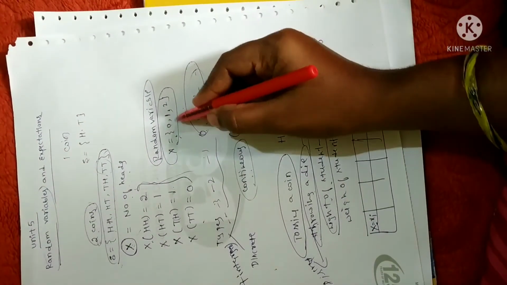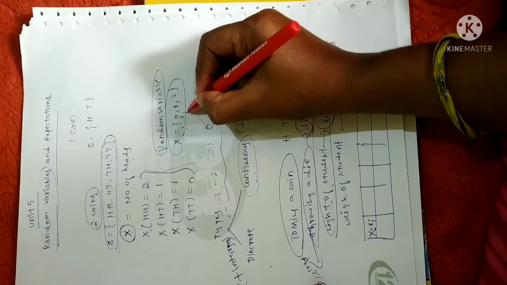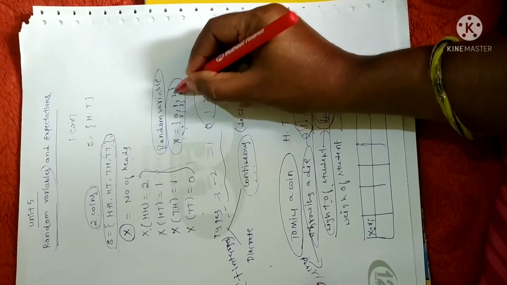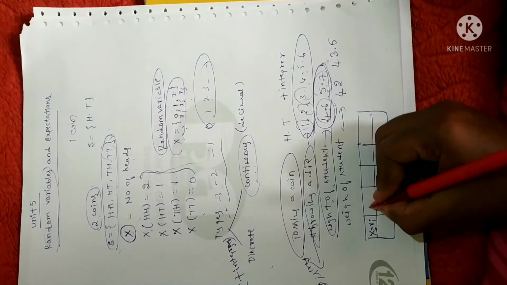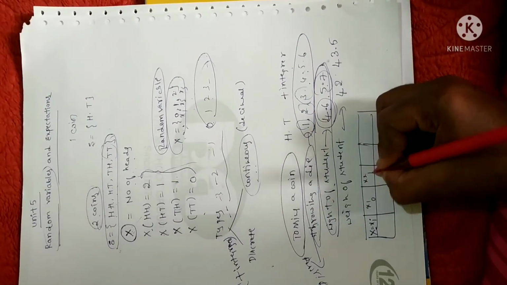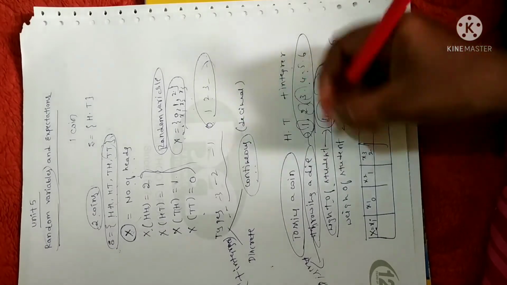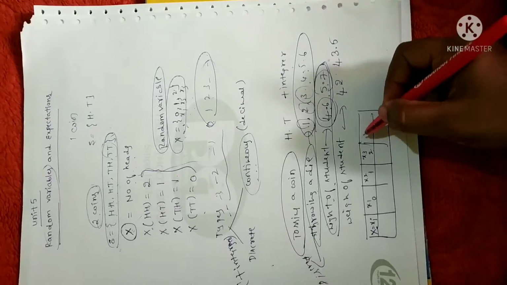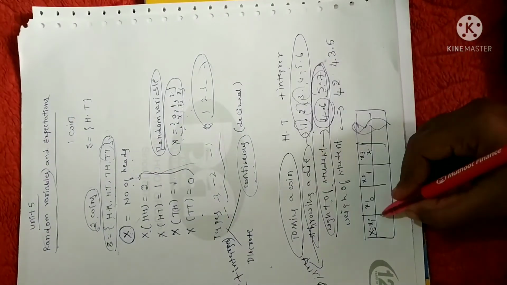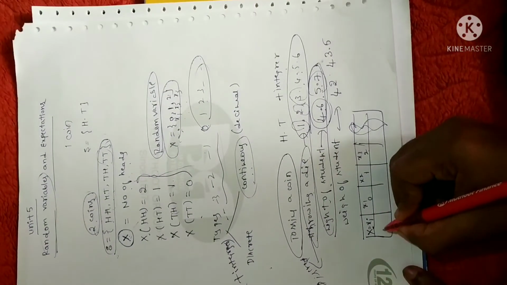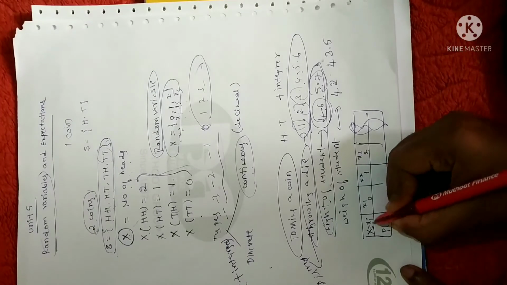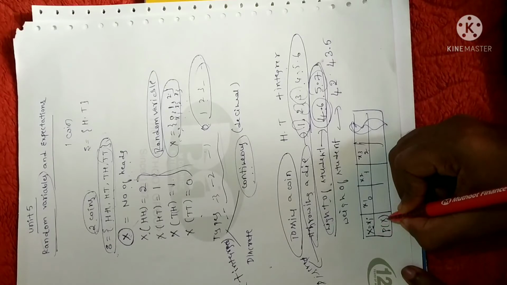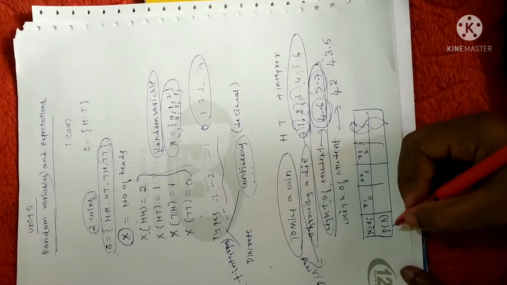Whatever values we have in this set x, we are going to represent with x1, x2, x3. Here x1 is 0, x2 is 1, and x3 is 2. So only 3 values we have. For these random variables, we are going to list the probabilities of each random variable. This is none other than a probability distribution.